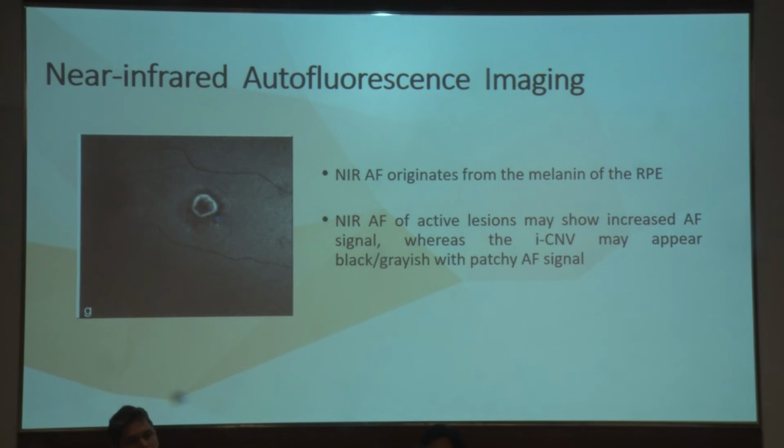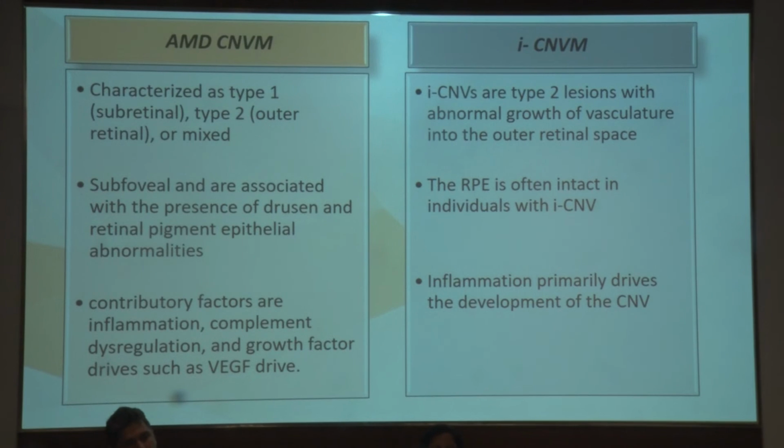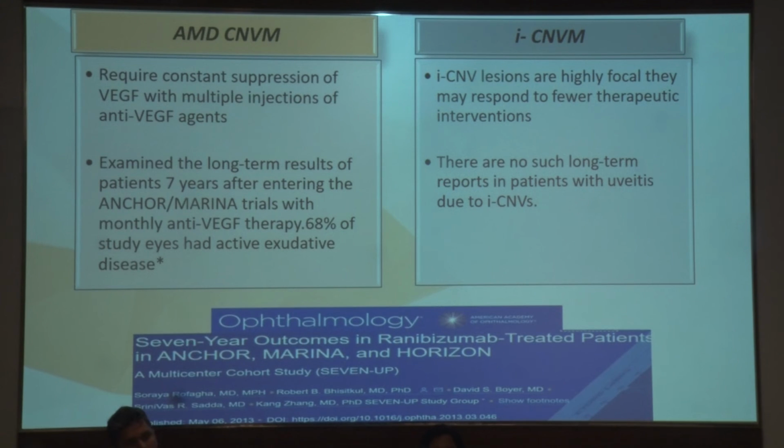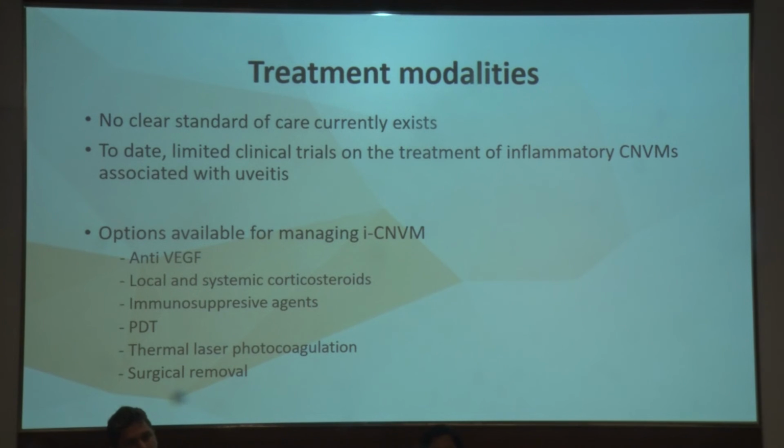Also some role is played by autofluorescence, and we can see this classical appearance where the CNV becomes a hyper ring associated with the hypo surrounding. The differential features between the AMD and the inflammatory CNVM on AF have been described. For the sake of time, I'll skip through the treatment modalities, but the baseline remains that we have to control the inflammation and the CNVM using a combination of anti-VEGF and steroids.